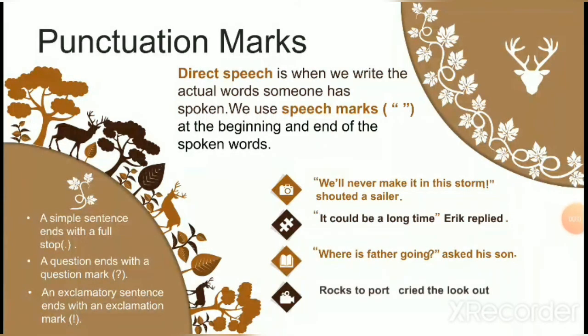The last one is, "Rocks to port," cried the lookout. Here the direct speech is, "Rocks to port." You can see this is an exclamatory sentence. But firstly, we'll put speech mark in the beginning. Then in the end, we'll put an exclamation mark and speech marks. The whole sentence ends at lookout. So we'll put a full stop after lookout.